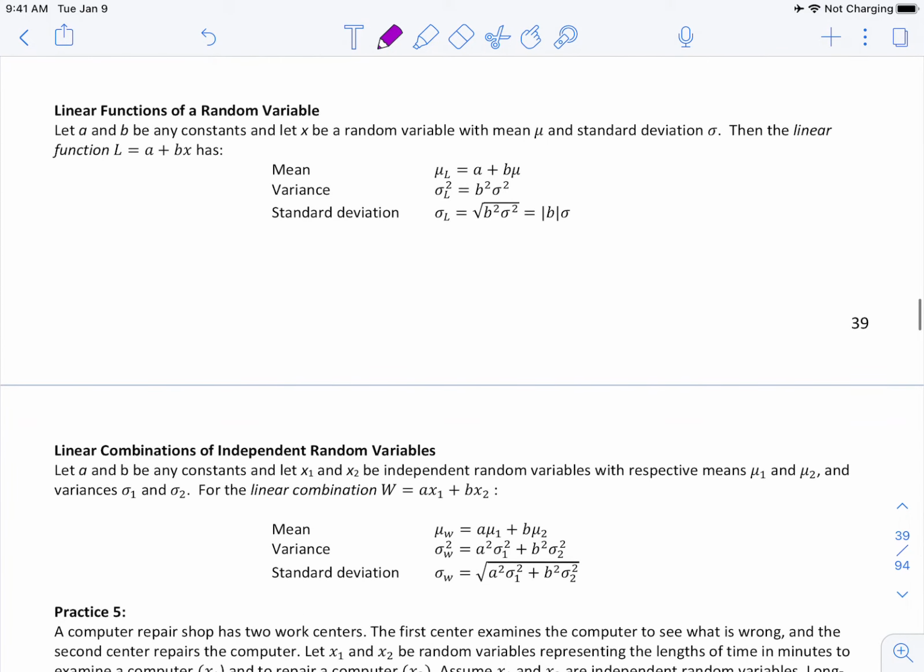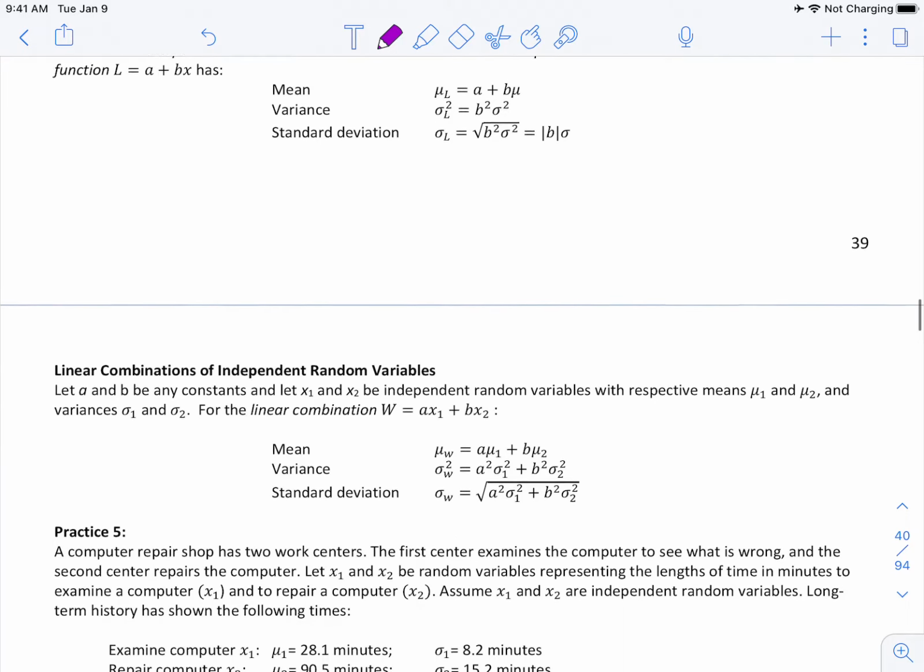So, linear functions. Let A and B be any constants, and let X be a random variable with mean mu and standard deviation sigma. The linear function L equals A plus BX has a mean mu of L equal to A plus B mu. The variance sigma L squared equals B squared sigma squared. The standard deviation sigma L is the square root of B squared sigma squared, which is equal to the absolute value of B times sigma.